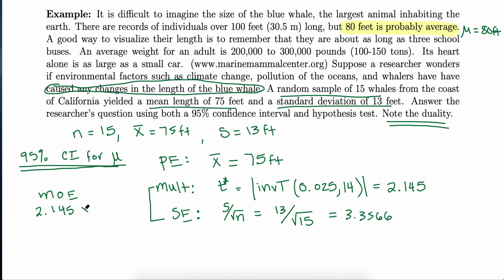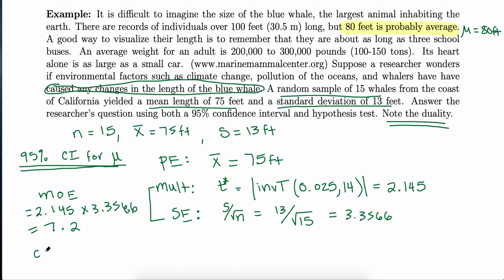2.145 times the 3.3566. Notice not everything needs to be decimals now like it did when we were talking about proportions. And that is perfectly fine. So we get 7.2 here.